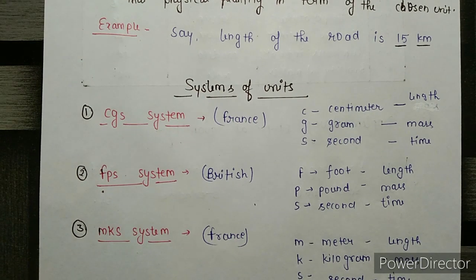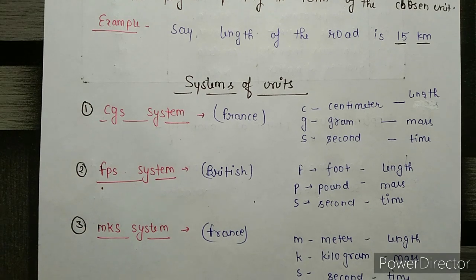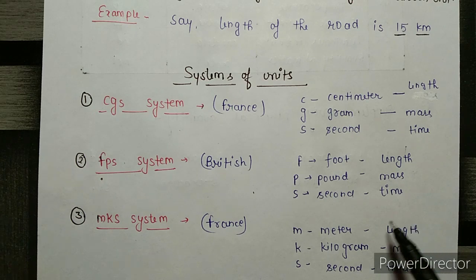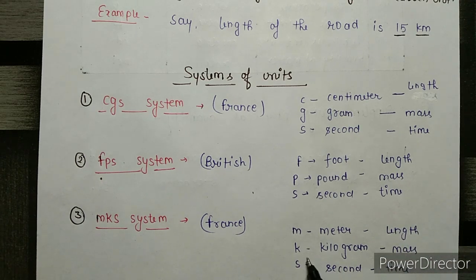Similarly, the third system of unit is MKS, which is also taken by France, where M indicates meter, which is used for length measurement, K indicates kilogram, which is used for mass measurement, and S is second, for time.